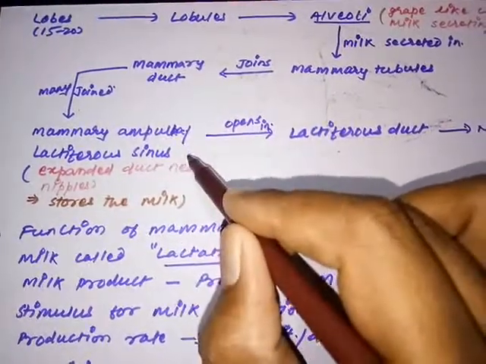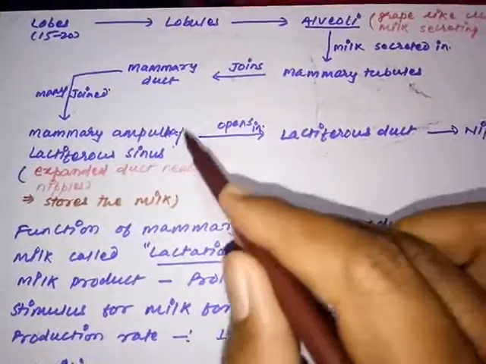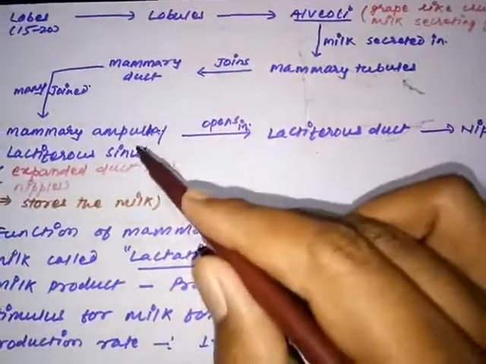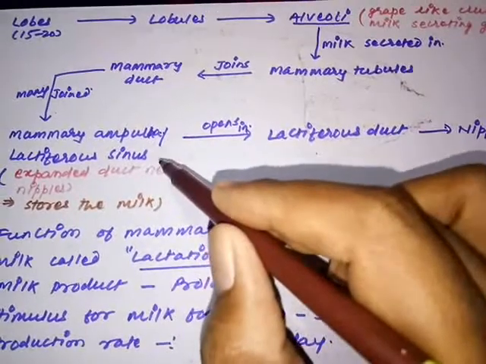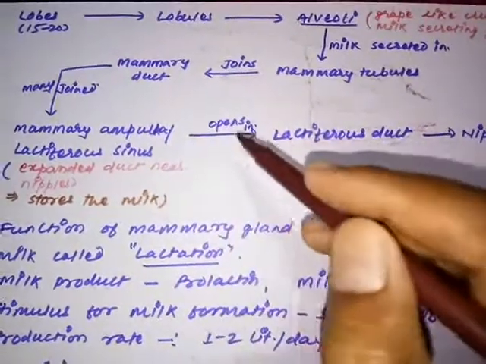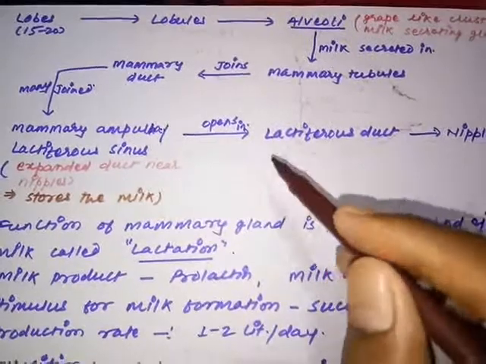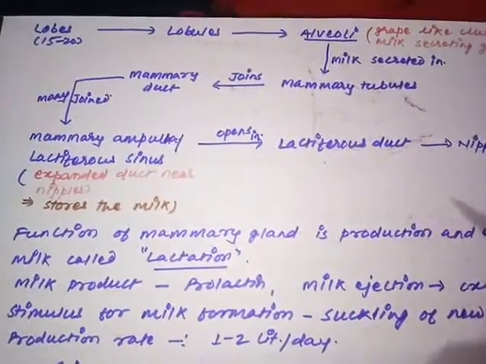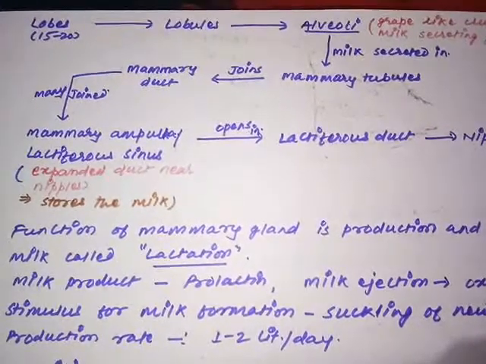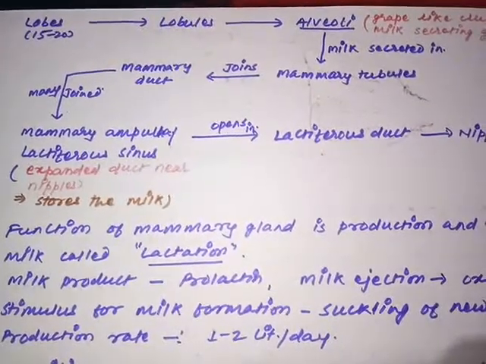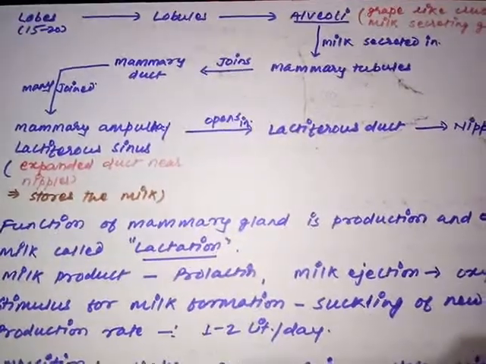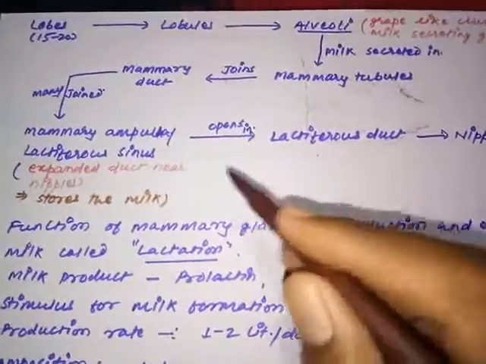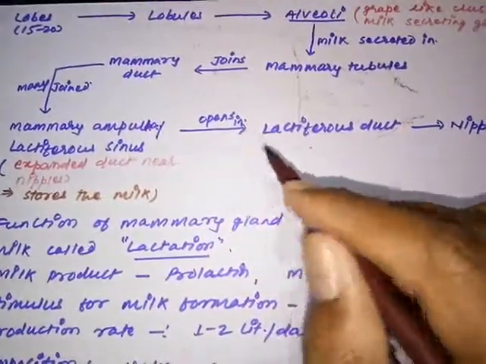At the time of releasing, whenever the signals are received, the mammary ampulla discharges the milk into the lactiferous ducts. It is stored in the mammary ampulla or lactiferous sinus, and when the signals occur, the signals are given by the suckling of the newborn baby. The newborn baby provides the stimulus to the pituitary, under the influence of which some hormones are released, like prolactin, which we'll see later, and under the influence of that, milk production and milk release occur. So the mammary ampulla will release the milk into the lactiferous duct.